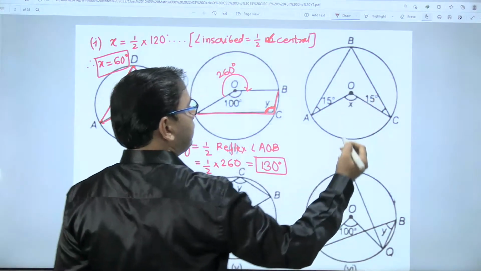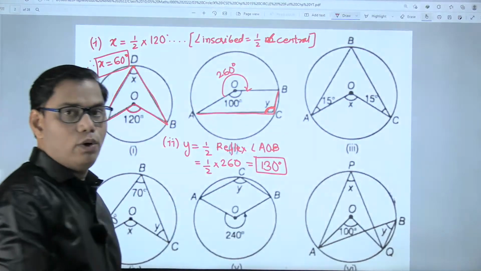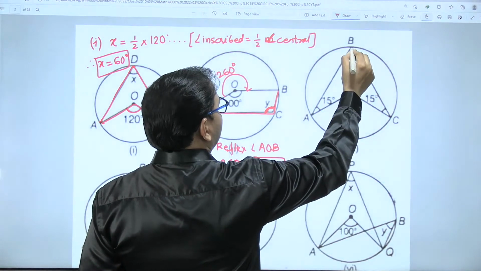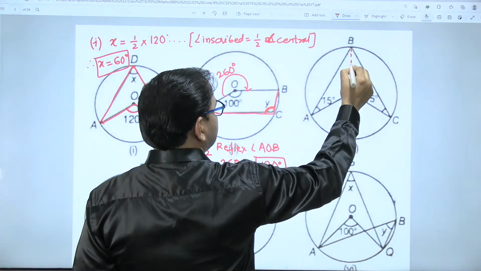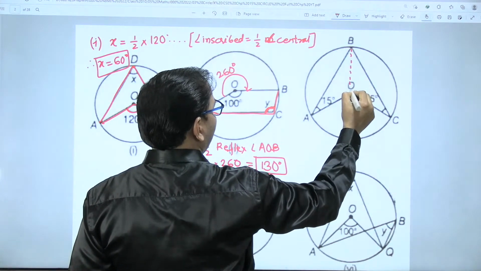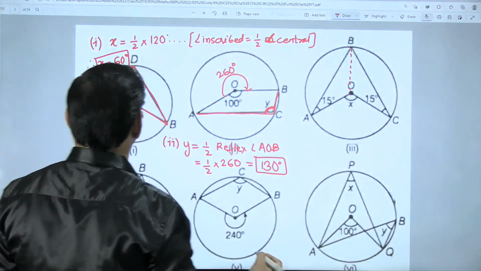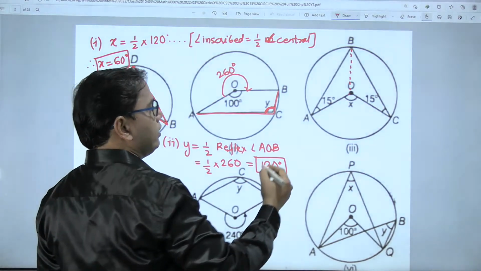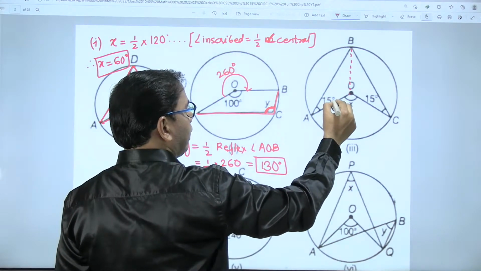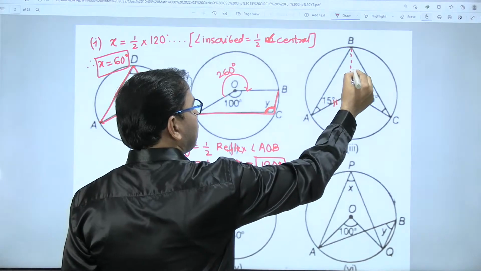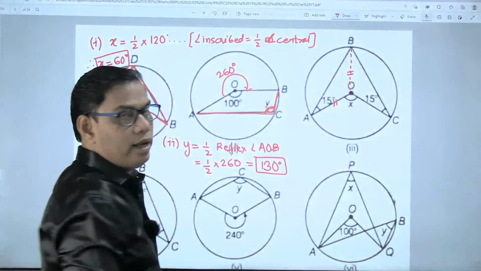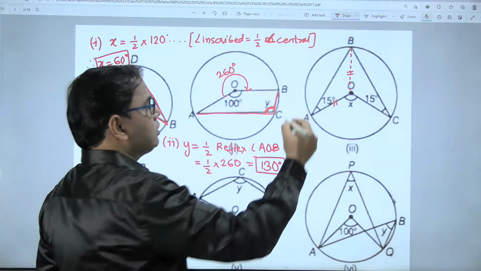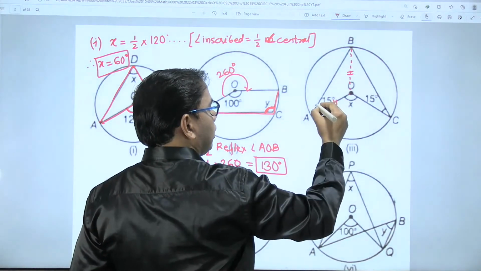This angle is 15. This angle is 15. We want the value of x. Now what I am going to do is draw an additional radius, that is radius OB. Singular is radius, plural is radii. We have written this as a reason in the other sum. Same situation here. OA is a radius, OB is also a radius, and both are equal because they are radii of the same circle.